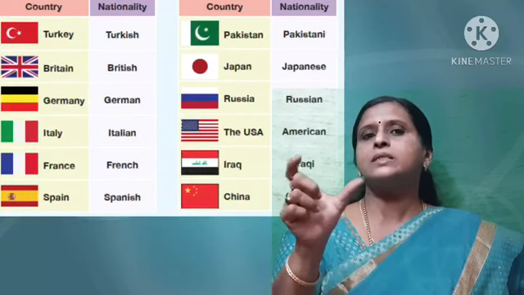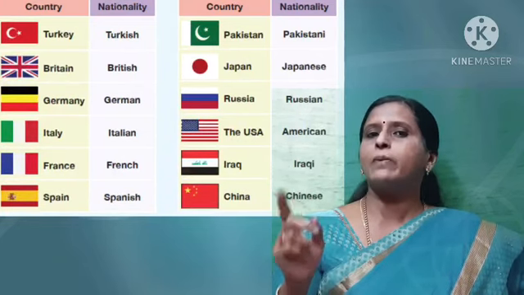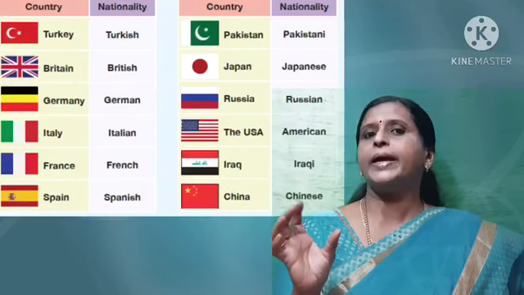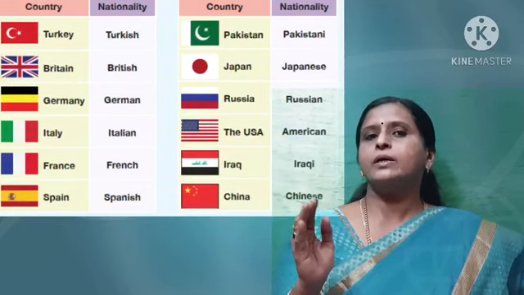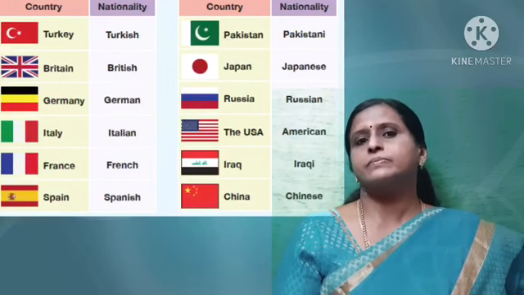Tamilians means people belonging to Tamil Nadu. Kannadigas means people belonging to Karnataka. So, people belonging to a place or a country, their nationalities should also begin with the capital letter.